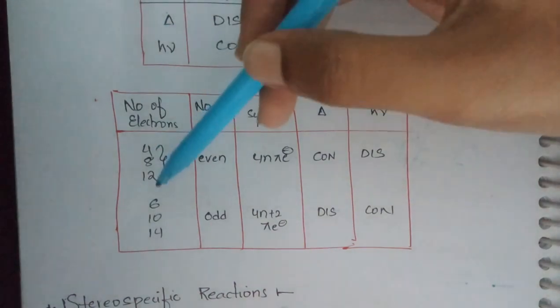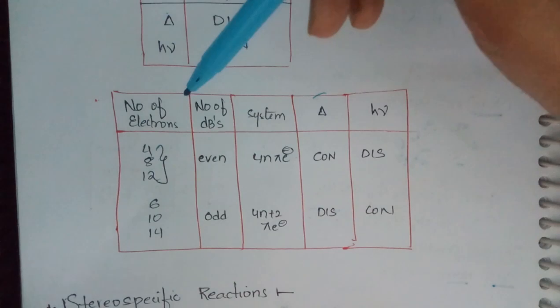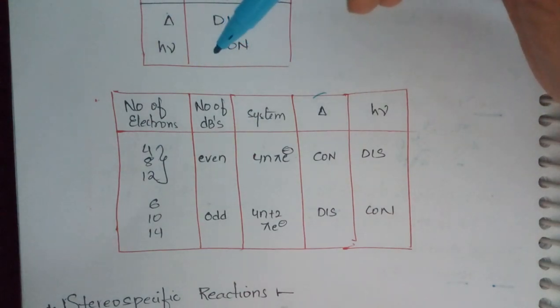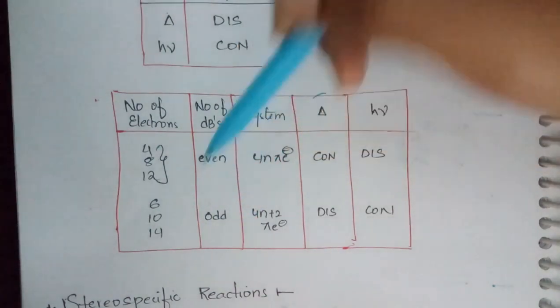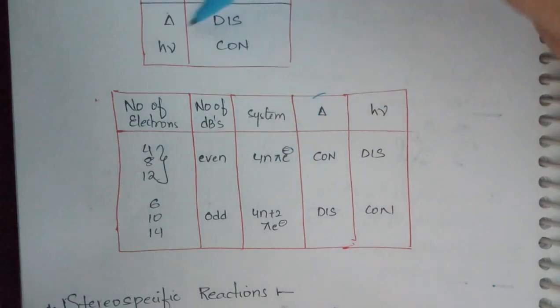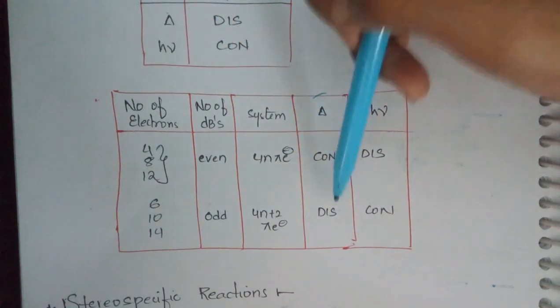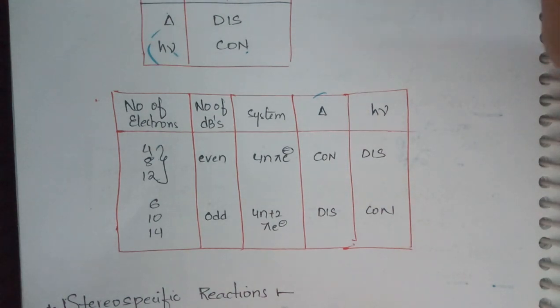When you have a number of electrons of 6, 10, 14, for example in the case of 1,3,5-hexatriene, you have 6 pi electrons in it and you have 3 double bonds. The number of double bonds is odd. Then it comes under the 4n plus 2 pi electron system, in which thermally dis is allowed, and photochemically con is allowed. This is the electrocyclic reactions of the 4n system and the 4n plus 2 pi electron system.